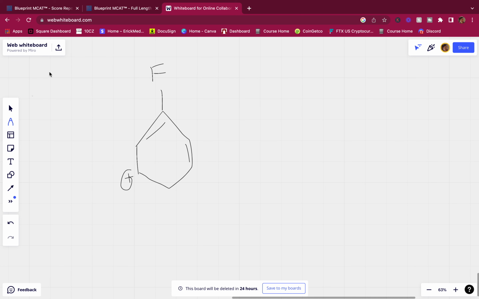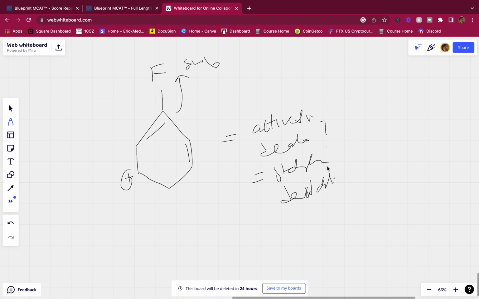Fluorine is electronegative. You look at the periodic table, it's electronegative. It's an electron withdrawing group. It withdraws electron density away from the carbocation. So if it's electron withdrawing, it's going to bring that electron density up here. Does this mean activation or deactivation? Does this mean stabilizing or destabilizing? What does that mean if we have an electron withdrawing group on this carbocation? Does that mean activating or deactivating? Stabilizing or destabilizing?